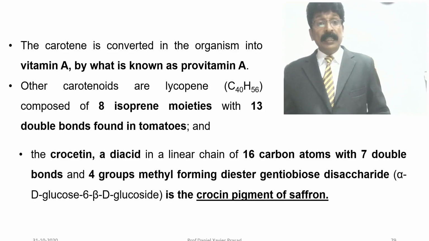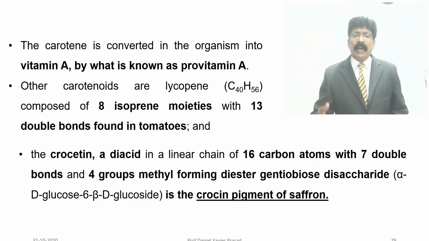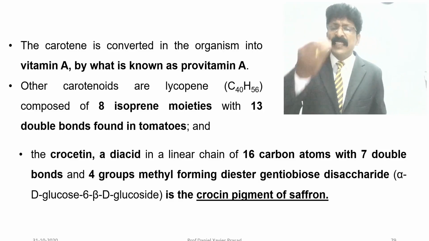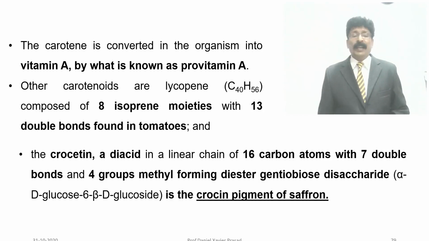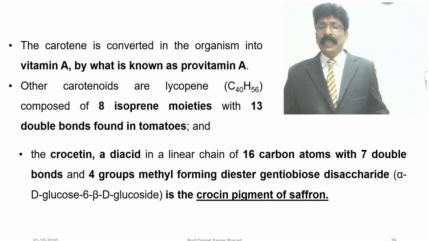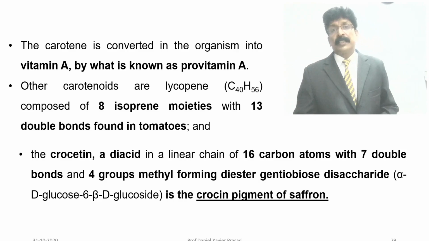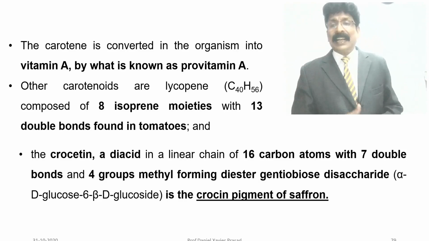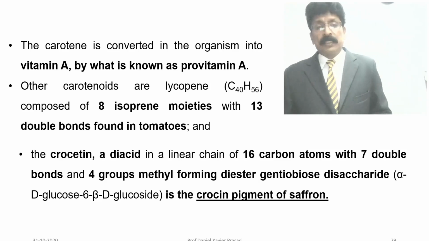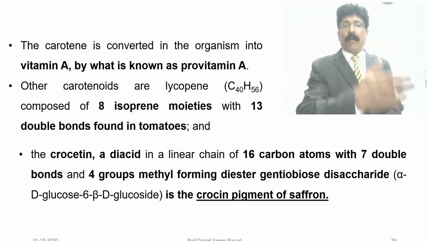And crocetin, a diacid, is a linear chain of 16 carbon atoms with 7 double bonds and 4 methyl groups, forming a diester with gentiobiose, a disaccharide of alpha D glucose 6 beta D glucoside, in the crocin pigment of saffron.